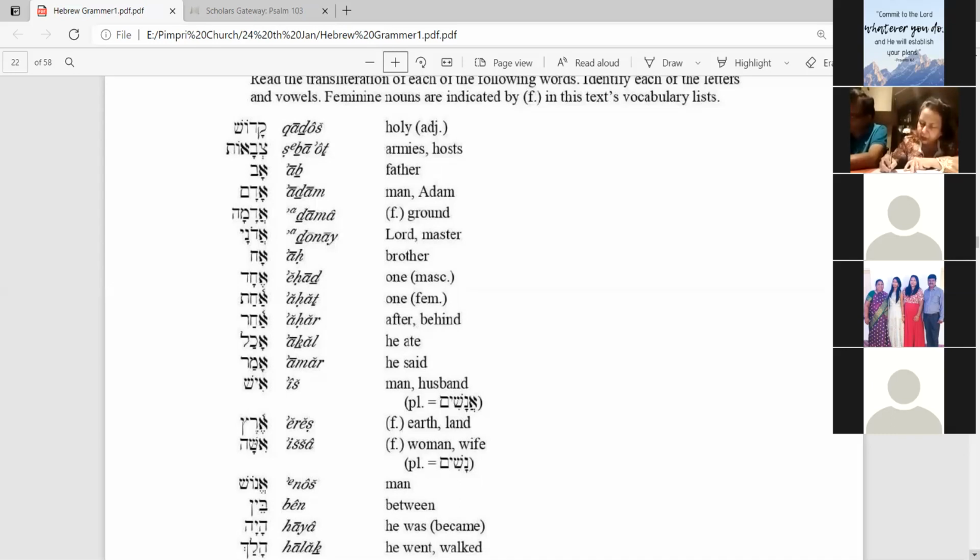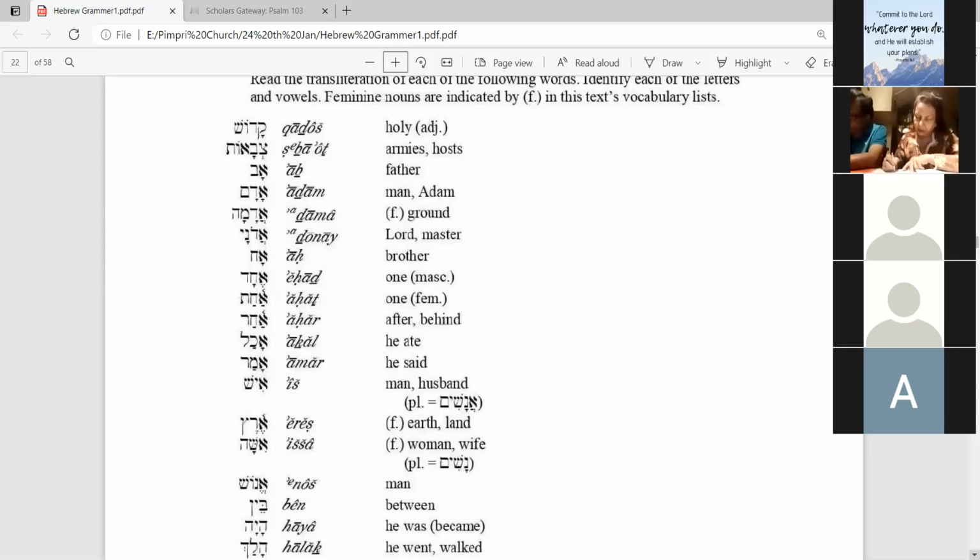Ish means man or husband. And the plural form is Anashim. Repeat after me. Anashim. Anashim means men. Ish means man, M-A-N. But Anashim means men.